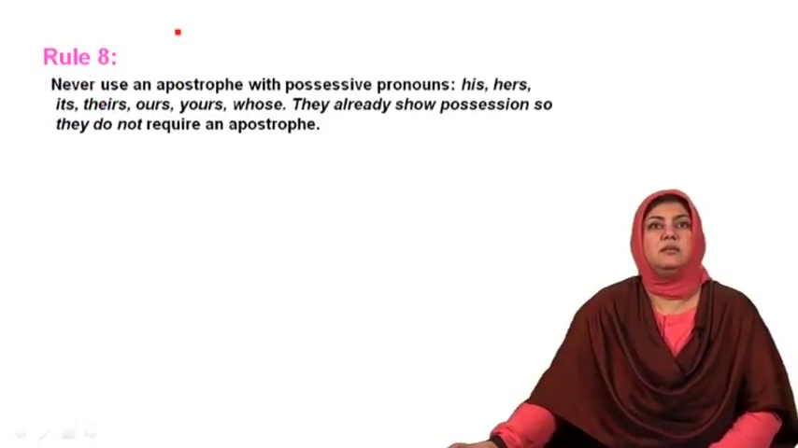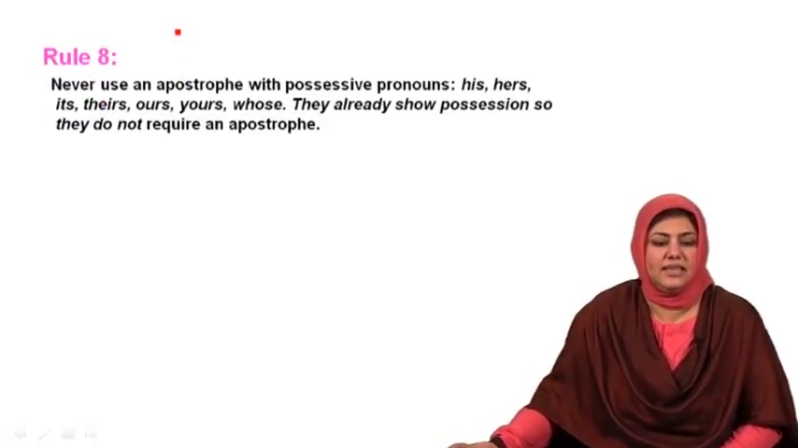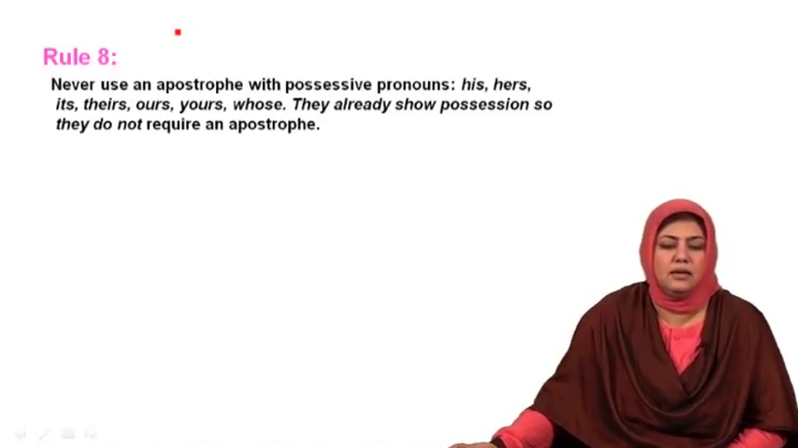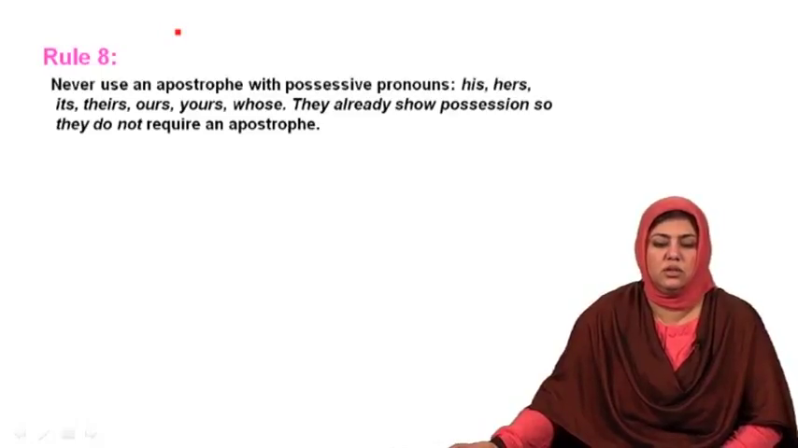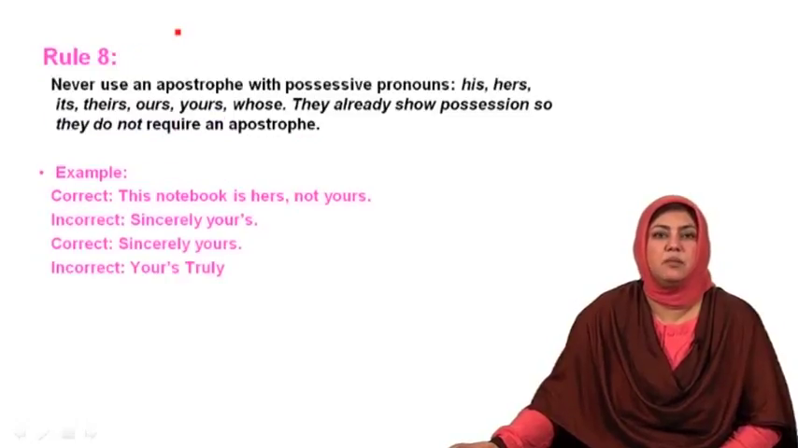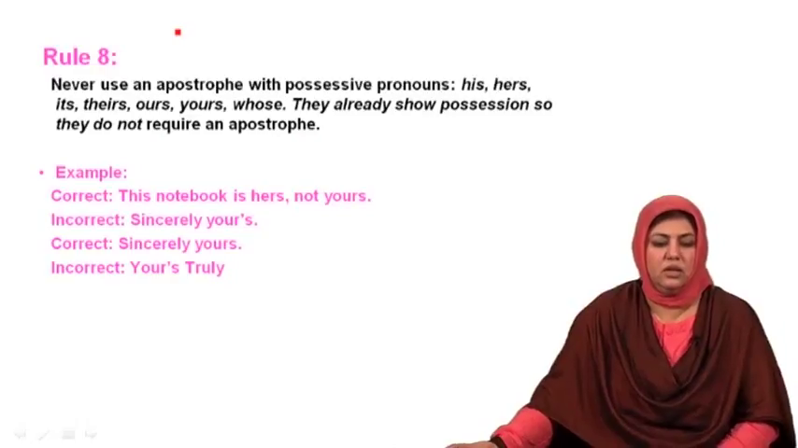Here is rule number 8, my dear students. Rule number 8 says, never use an apostrophe with possessive pronouns: his, hers, its, theirs, ours, yours, whose. They already show possession, so they do not require an apostrophe. Look at the examples, please. I have given some examples of correct usage and some examples of incorrect usage.